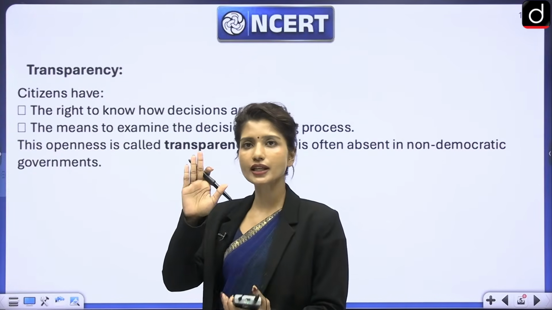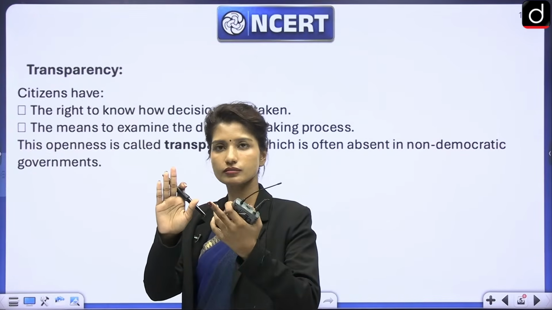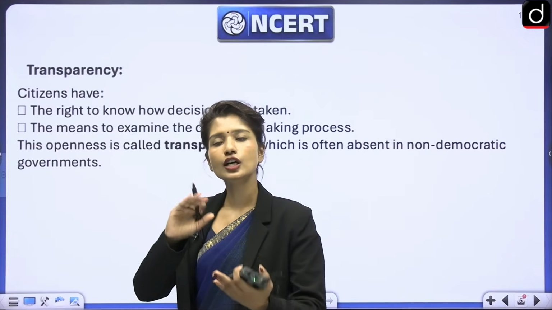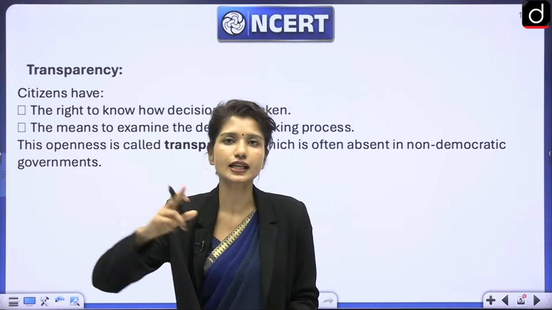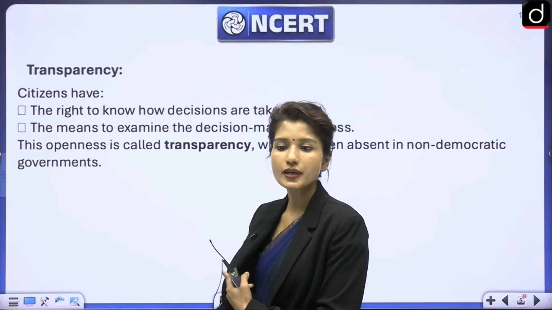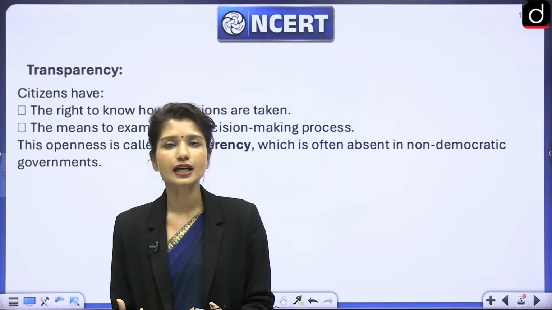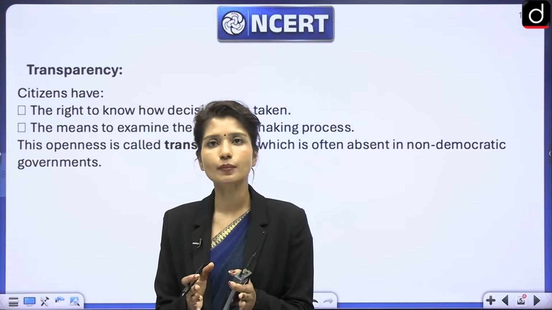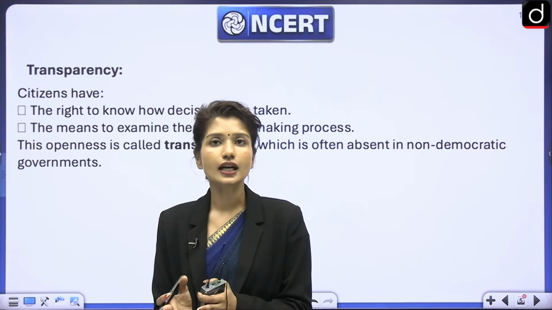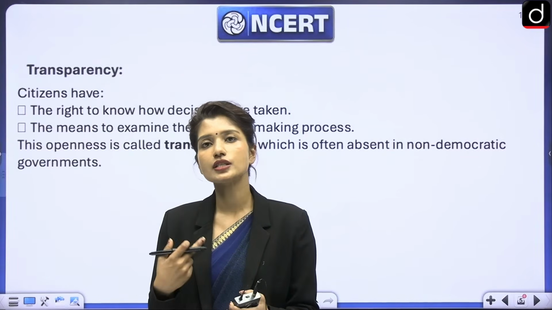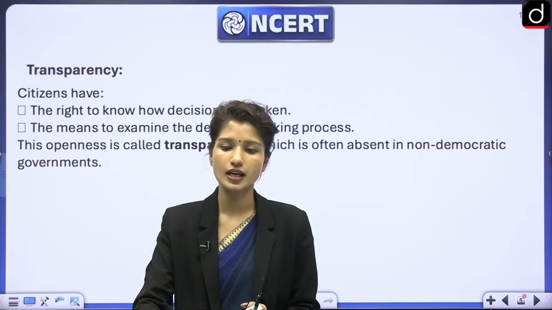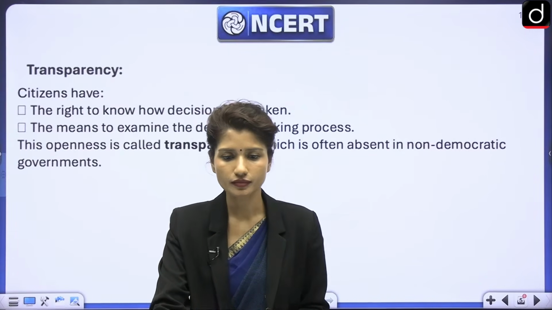Whenever something is transparent, you can see on both the sides of that thing, right? So here also, whatever decision is happening on the other side, I can see it clearly, and that is why it is transparent. So transparency in democracy ensures that whatever decisions are being taken are done according to the constitution, the rules, the norms, and at the same time, citizens also have the right to know what decisions are being taken or being made. Okay.